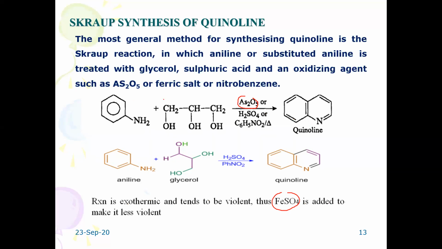But anyhow, the Skraup synthesis involves the reaction between aniline and glycerol to give the corresponding quinoline derivative. Suppose when the question is asking for 2 marks, you can write only this much.